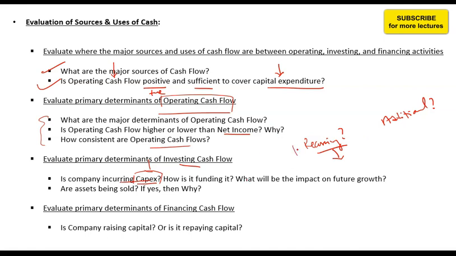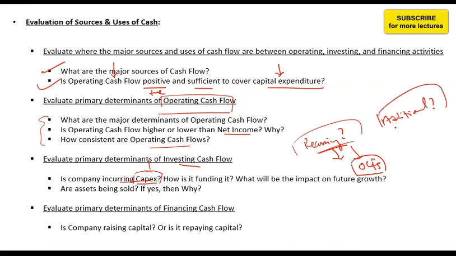Recurring capex should be funded through operating cash flows. If operating cash flows are not enough to even fund recurring capex, then there is a problem with the company. That means even to continue operations, the company will have to borrow money from outside, which is a problem. That is, company को business करने के लिए भी पैसे borrow करने पड़ रहे हैं.